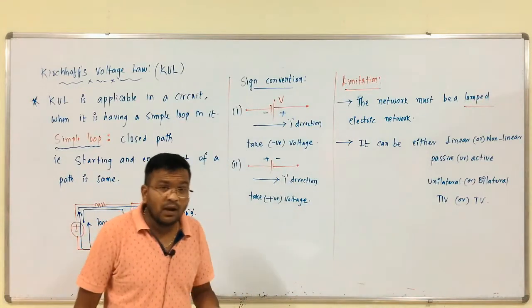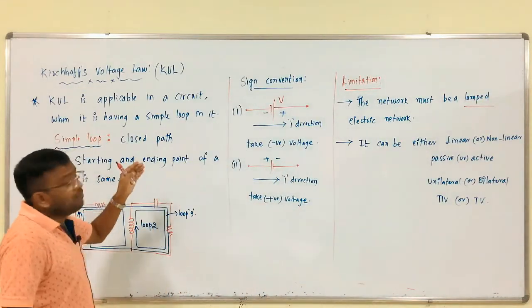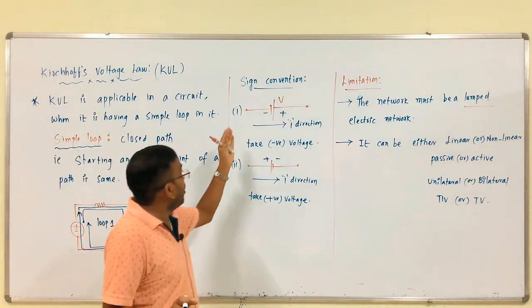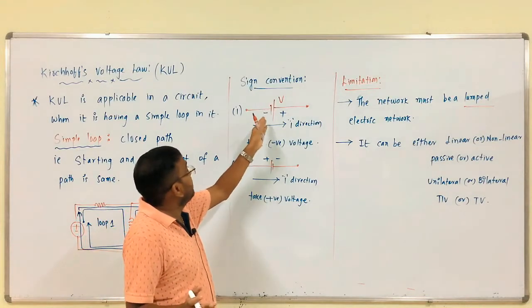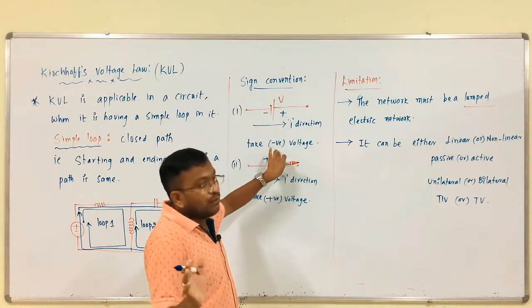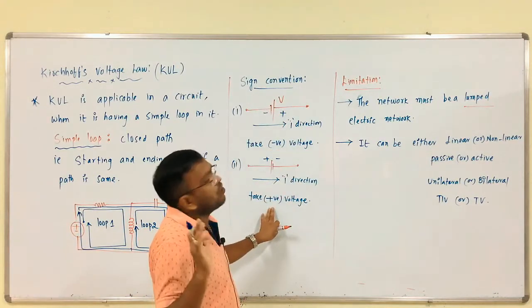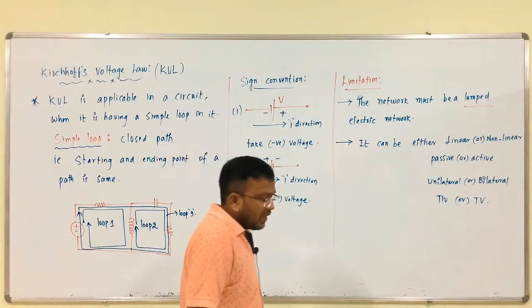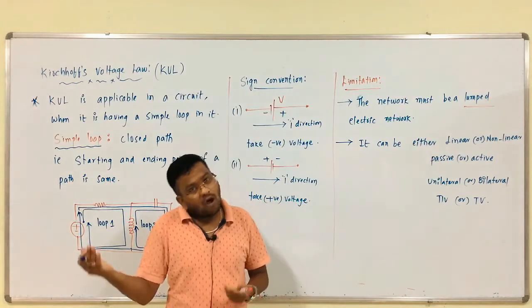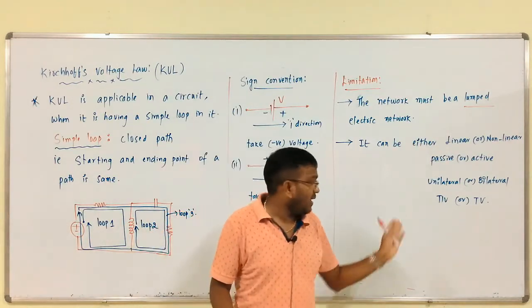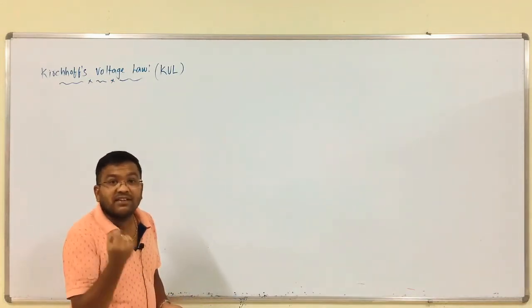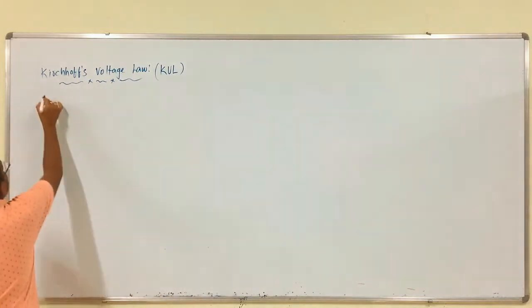So, it should be applicable only when the circuit is having a simple loop, then only we can apply KVL. This is the example, and we should follow a proper convention: if the current direction is from negative to positive, consider negative voltage; if it is from positive to negative, take positive voltage. And what is the limitation? The network should be a lumped network, and it can be linear, non-linear, passive or active, unilateral, bilateral, and time variant or time invariant. Now, we have to write the statement of KVL.